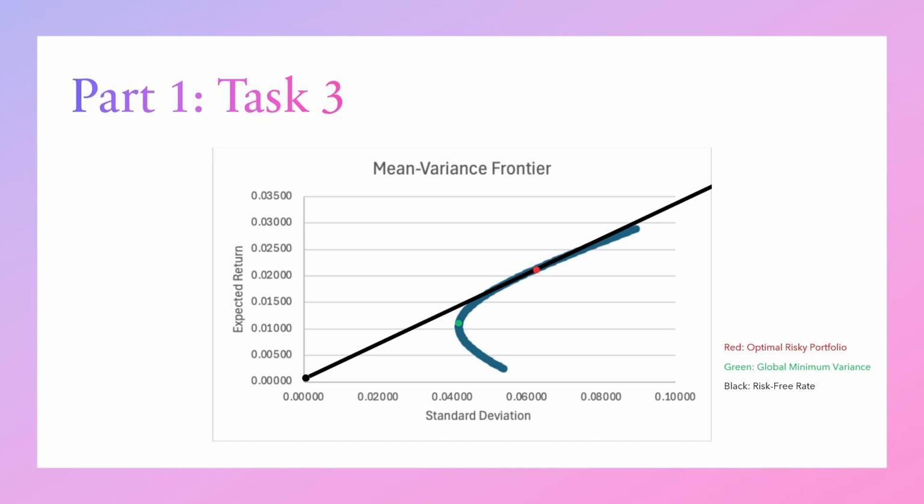The black line is the capital allocation line, which connects the risk-free rate asset to the optimal risky portfolio. This line represents all possible combinations of the risk-free rate asset and the optimal risky portfolio. This ultimately maximizes our Sharpe ratio for the investors. This graph visually confirms that Microsoft, despite its higher volatility in the market, offers the best risk-return trade-off between these two stocks in this setup.